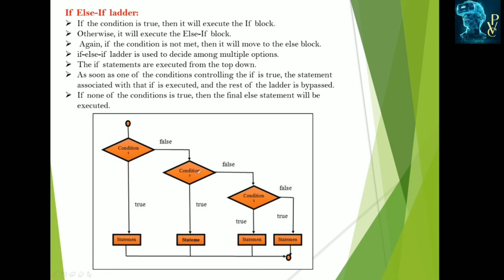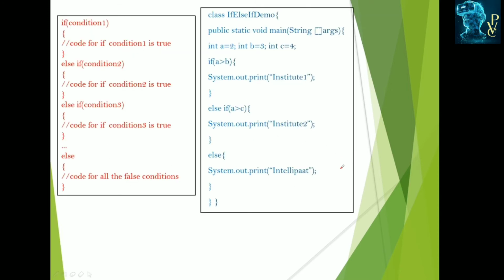If this condition is true, then it executes and follows the next statements. If condition 2 is also false, likewise it continues. When all the conditions are false, then in those situations only, the else statement can be used. This is the syntax and this is the example.